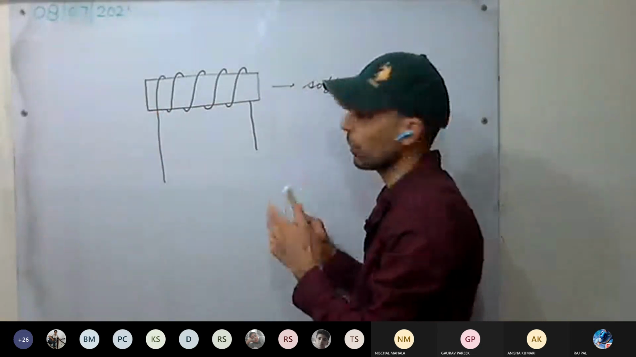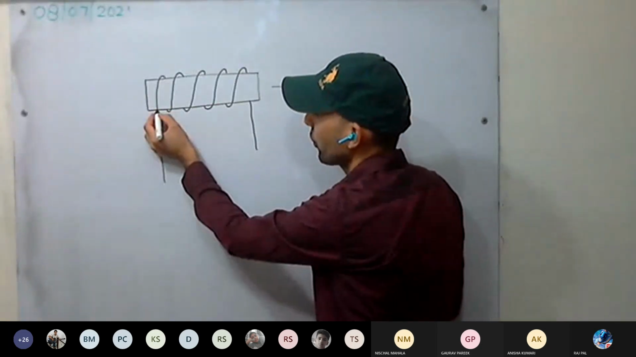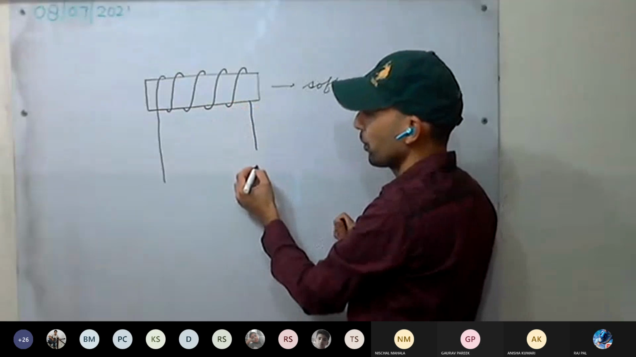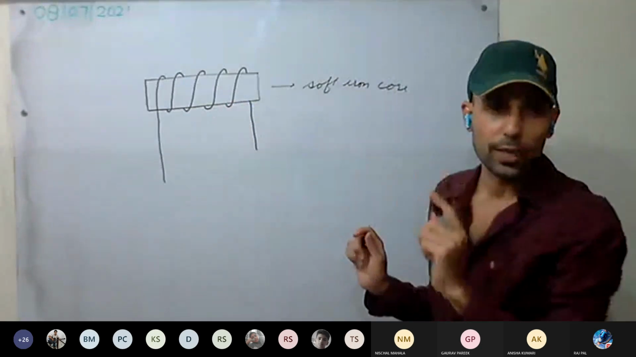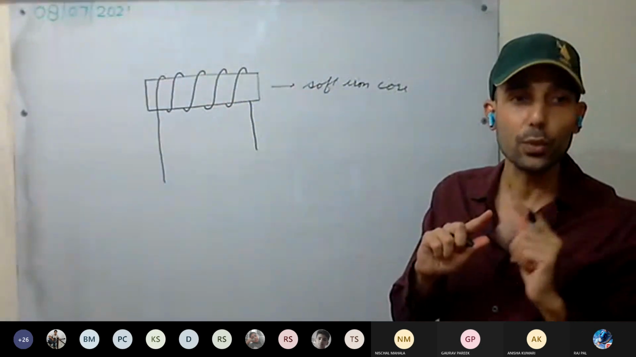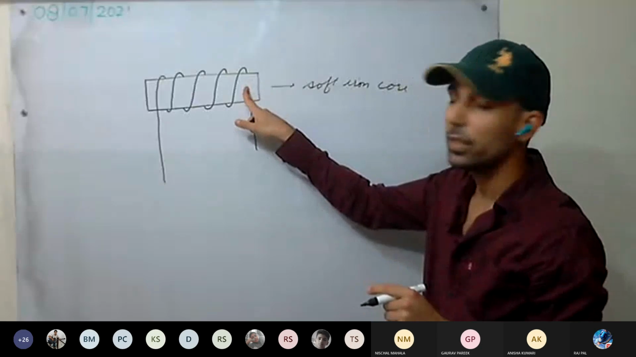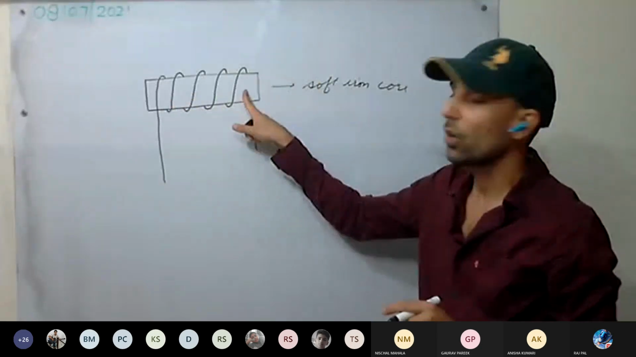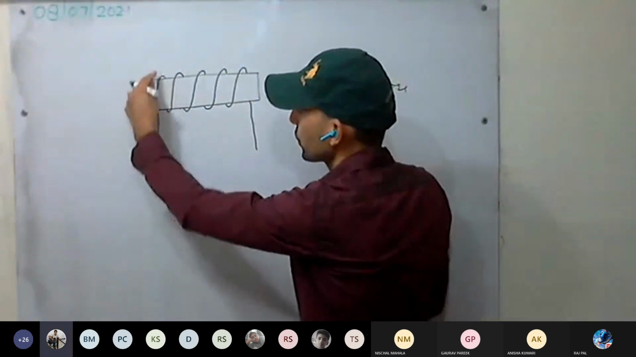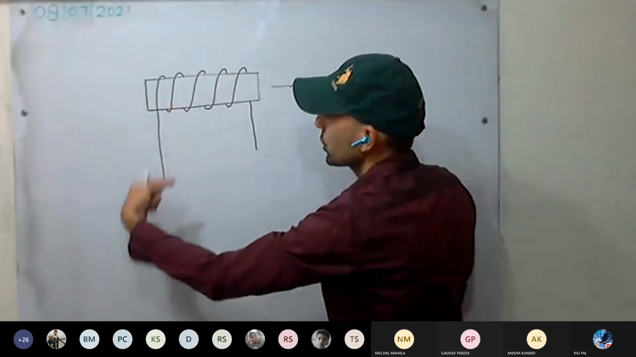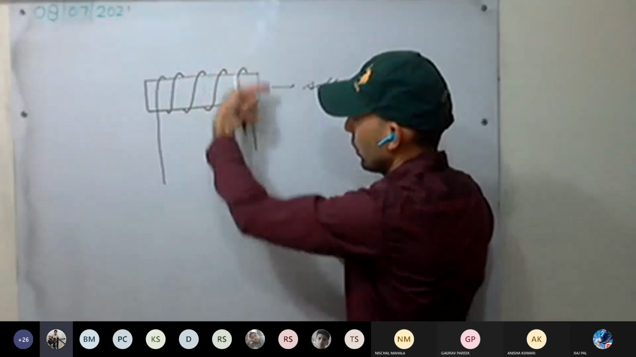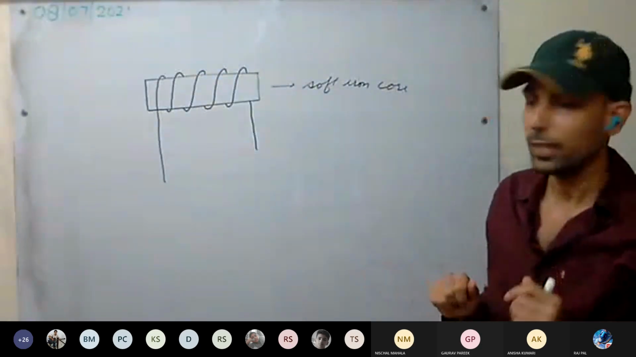If you are using just the copper wire, what will happen? Electricity will flow from here and directly from the soft iron core. So we have used insulated wire so that no current flows from the soft iron core. Rather, the current flows through the coil. So current has to flow in this fashion, and coming down. This is clear.